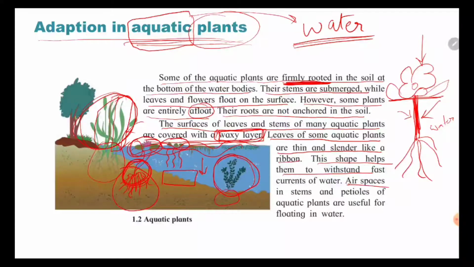Air spaces in the stems and petioles of aquatic plants are useful for floating in the water. The leaves of these plants are not heavy, because if the leaves are heavy, they will just submerge in the water. So the leaves of aquatic plants are very light. Why are we studying aquatic plants? Because other plants are different from aquatic plants. These plants want to stay near water or underwater, therefore they have such characteristics.